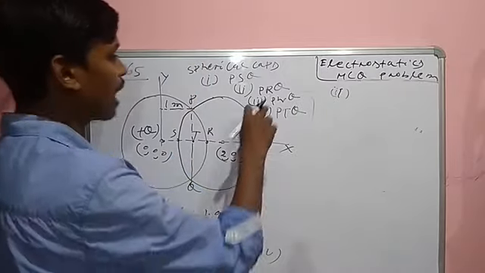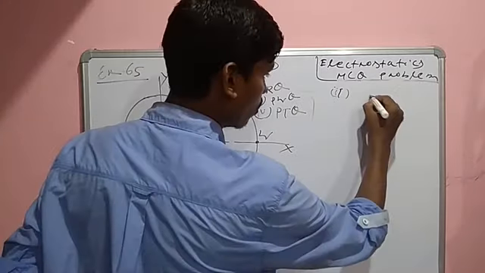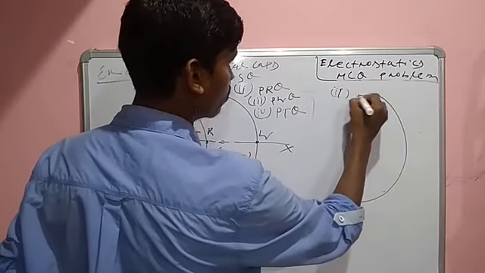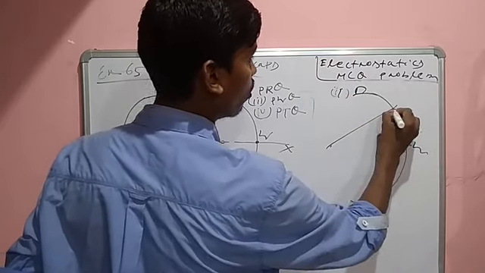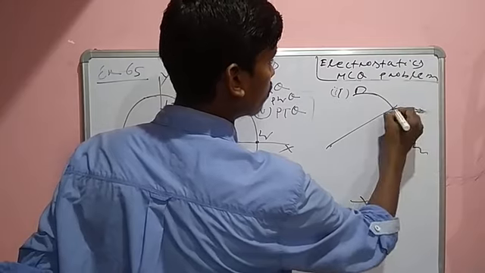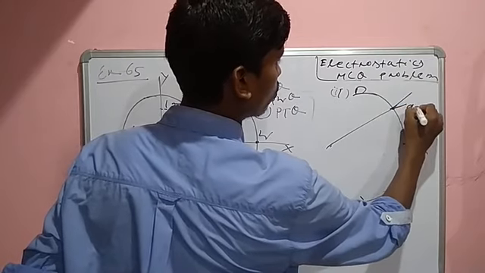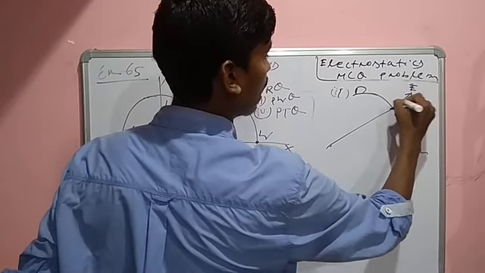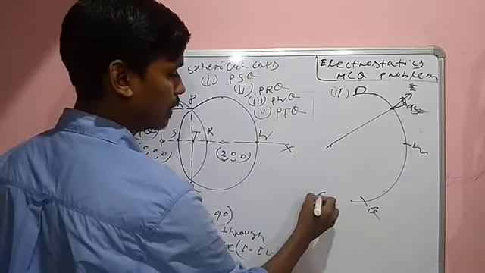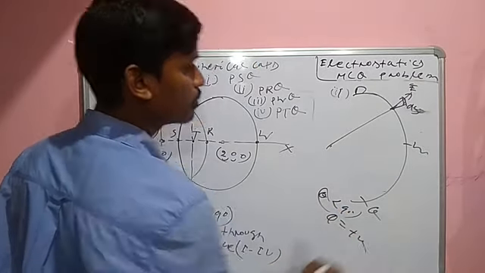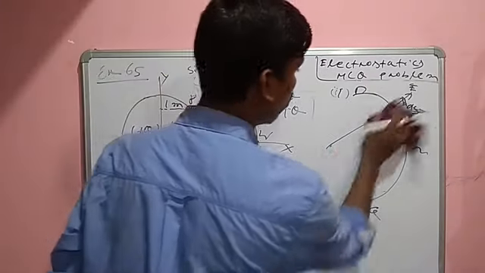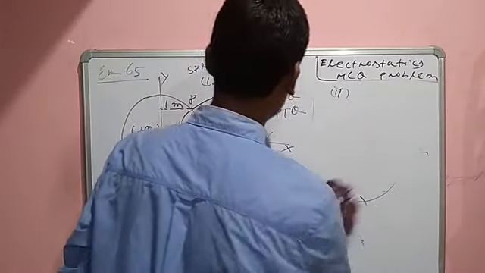Similarly, the third one, PWQ. This is also dS, this is also E. The angle theta is less than 90 degrees, so flux is positive. Yes or no? So the third one is over.